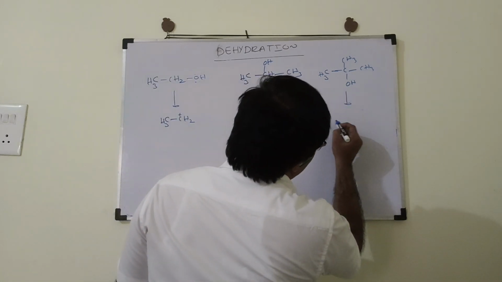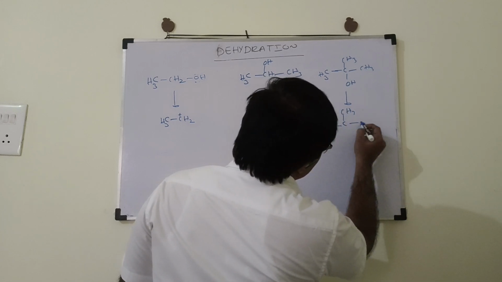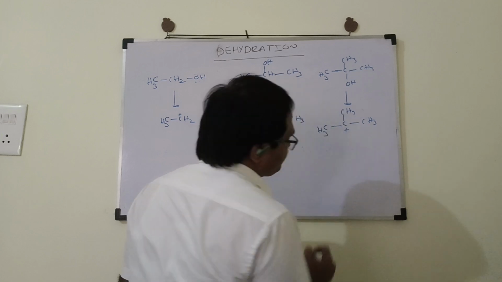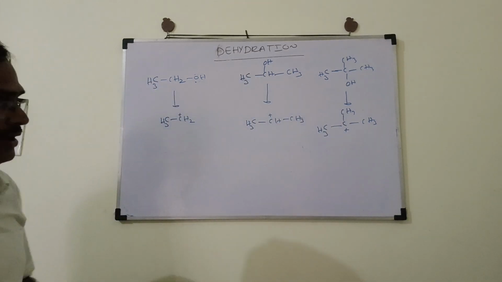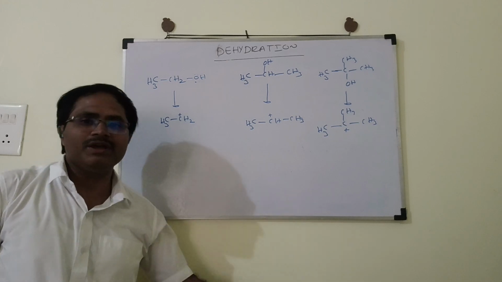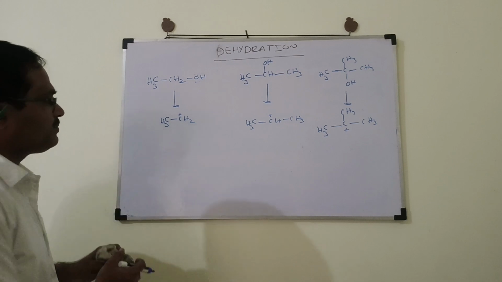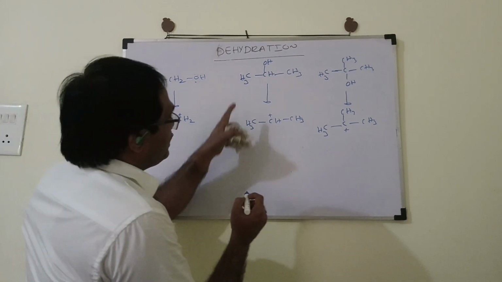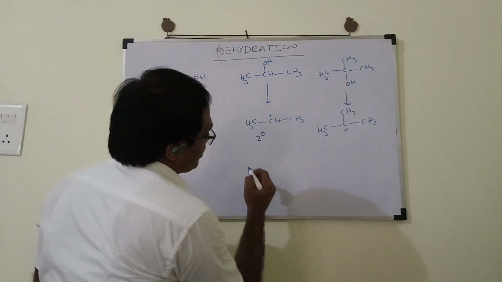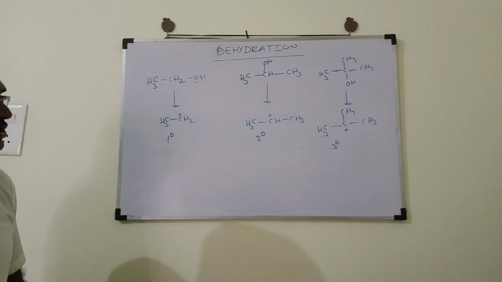Likewise, tertiary butyl alcohol will produce tertiary butyl carbocation. Depending on the stability of the carbocation, the reaction rate varies. Ethyl alcohol will produce ethyl carbocation, which is a primary carbocation. Secondary alcohol will produce secondary carbocation. Tertiary alcohol will produce tertiary carbocation. Then, which is more stable?